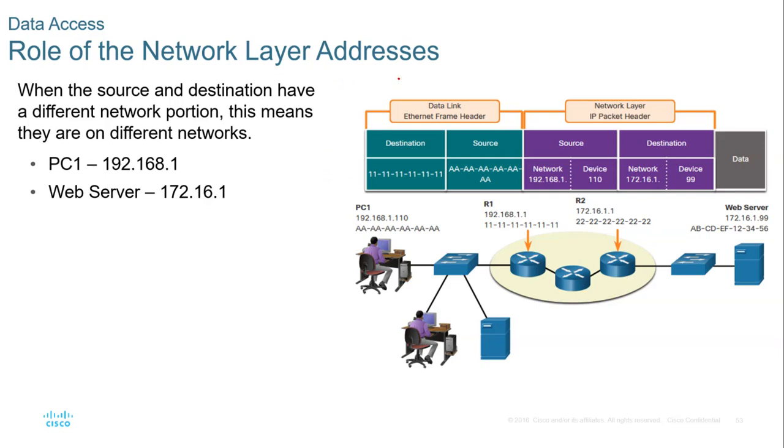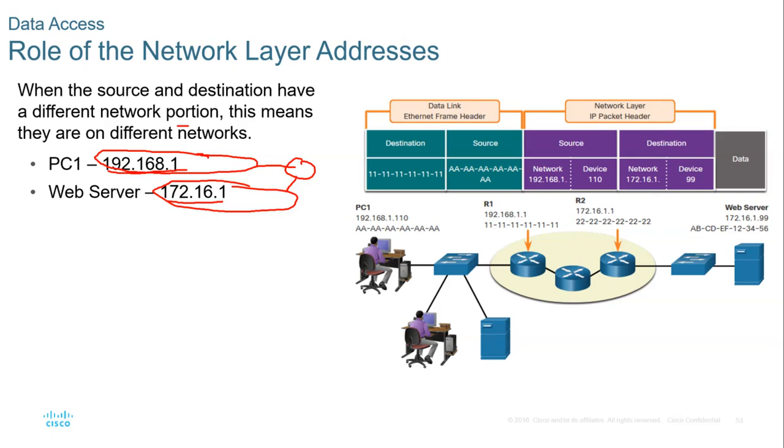The role of the network layer: when the source and destination have different network portions, this means that they are on different networks. When you look at this, we have 192.168, but we have this one here, meaning that this is a group on its own, different from this. So they are totally different. In between we need a router, and once you have a router there, the source MAC address and destination MAC address from the sending device will be replaced when the packet or the frame reaches the router.